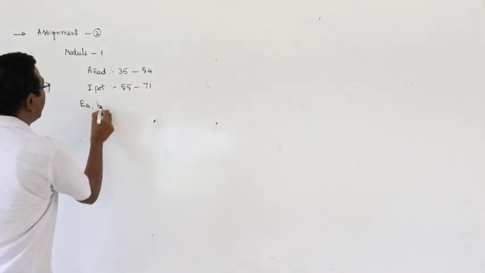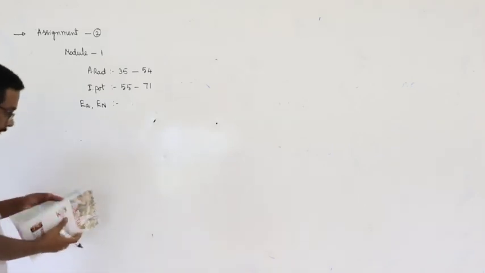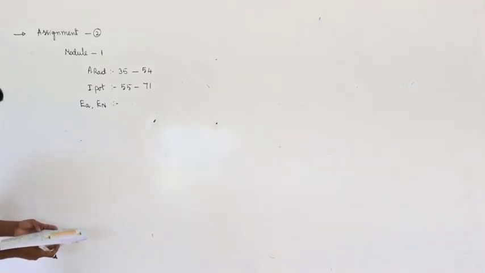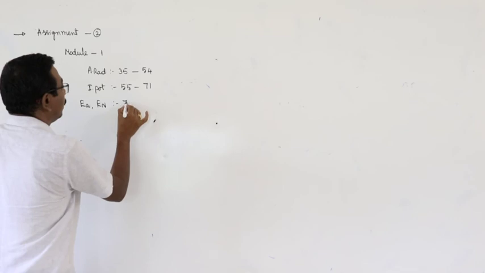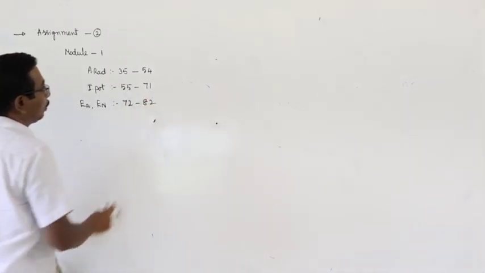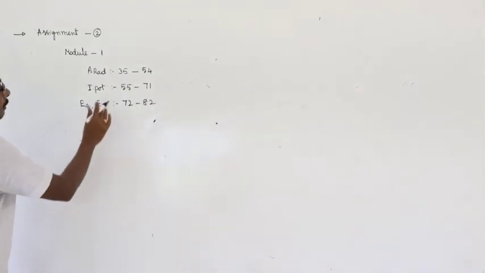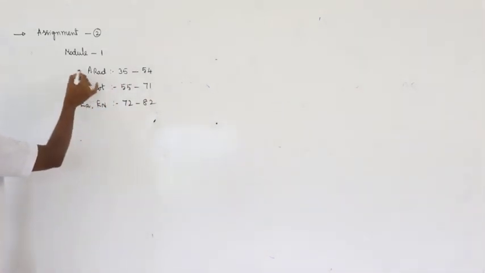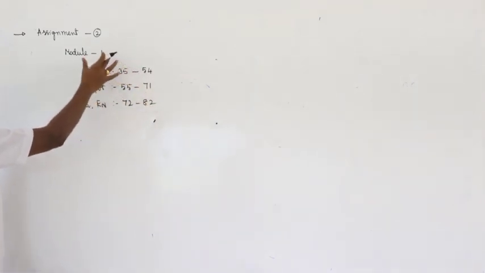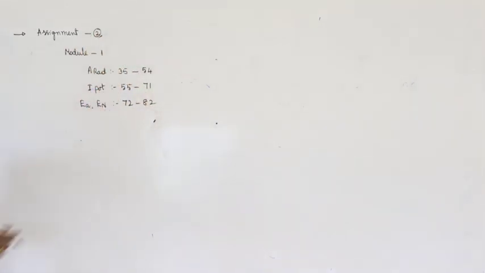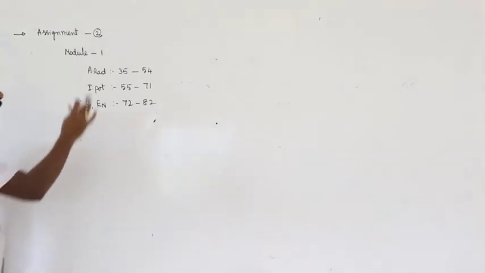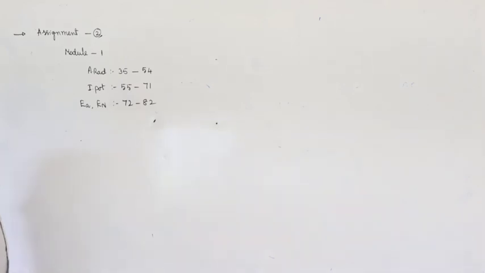Electron affinity and electronegativity, 72 to 82. This is the assignment given from module 1. You have to complete this assignment within 2 days, which is more than enough.